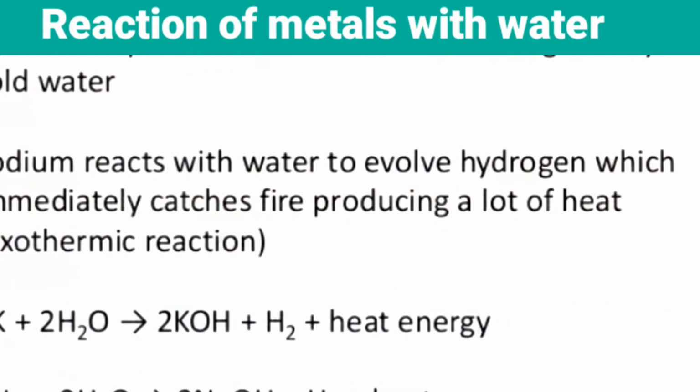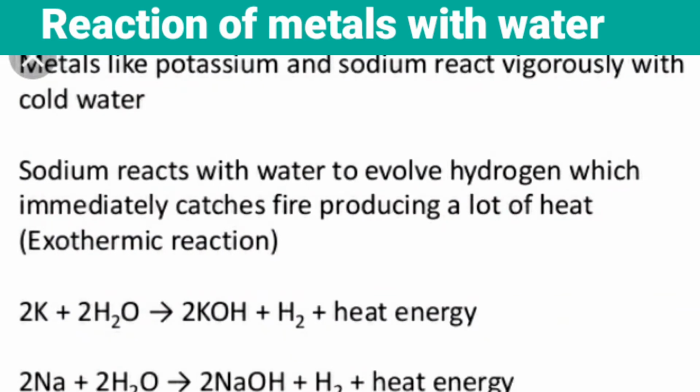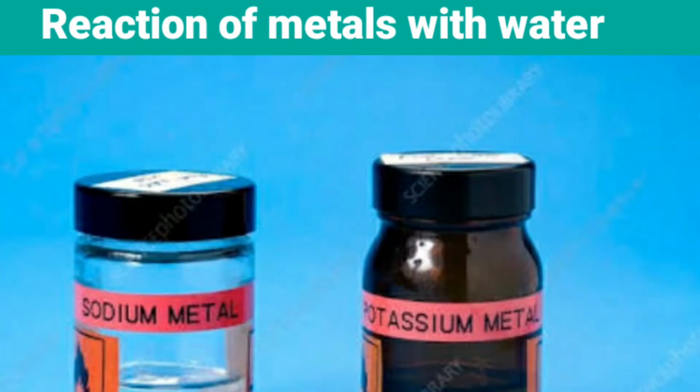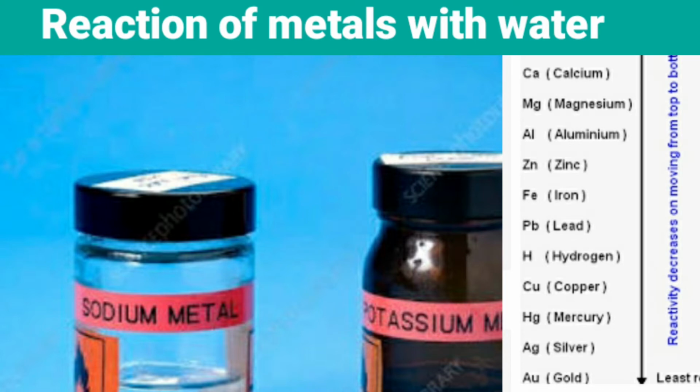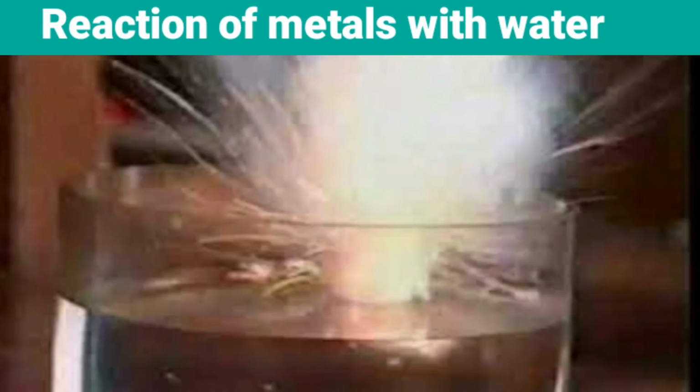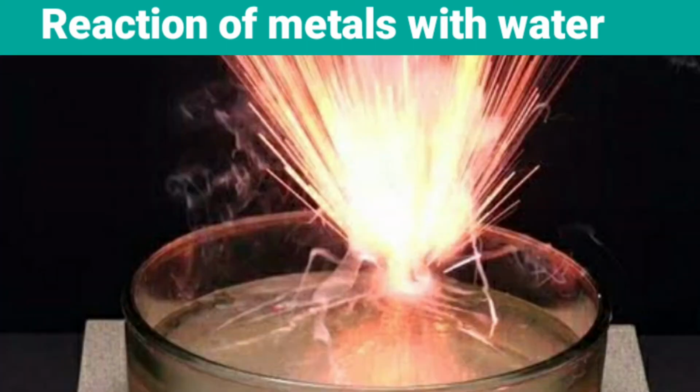So metals like potassium and sodium react vigorously with cold water, children. Metals like potassium and sodium are highly reactive. When you see the metallic series, children, you can see potassium and sodium are placed at the topmost, and they are highly reactive. Because they are highly reactive, they react vigorously with cold water. Sodium reacts with water and evolves hydrogen, which immediately catches fire, producing a lot of heat. This we call an exothermic reaction. Liberation or evolution of heat, we call exothermic.